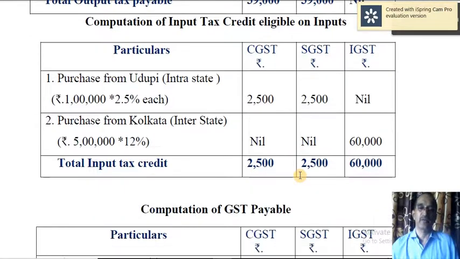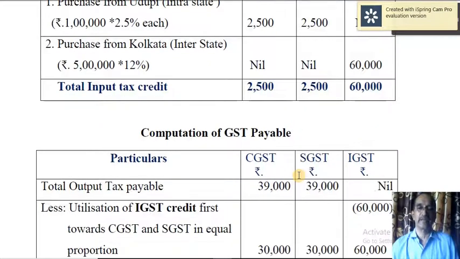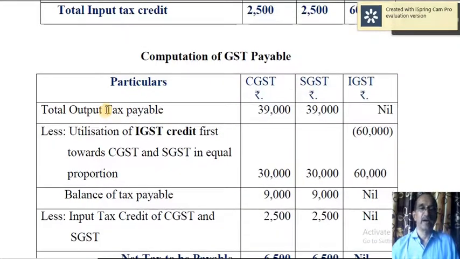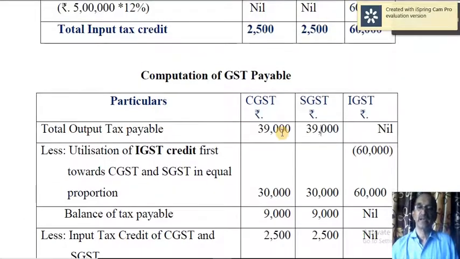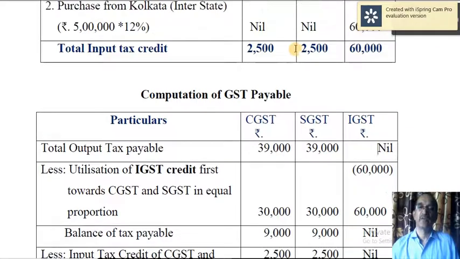Now we have to calculate the net GST payable. Okay, output tax payable, say 39,000 and 39,000. Then there is no IGST. But if you look at input tax credit, you have got 2,500 in CGST, 2,500 in SGST, 60,000 in IGST. There is no liability against IGST. So no liability against IGST.